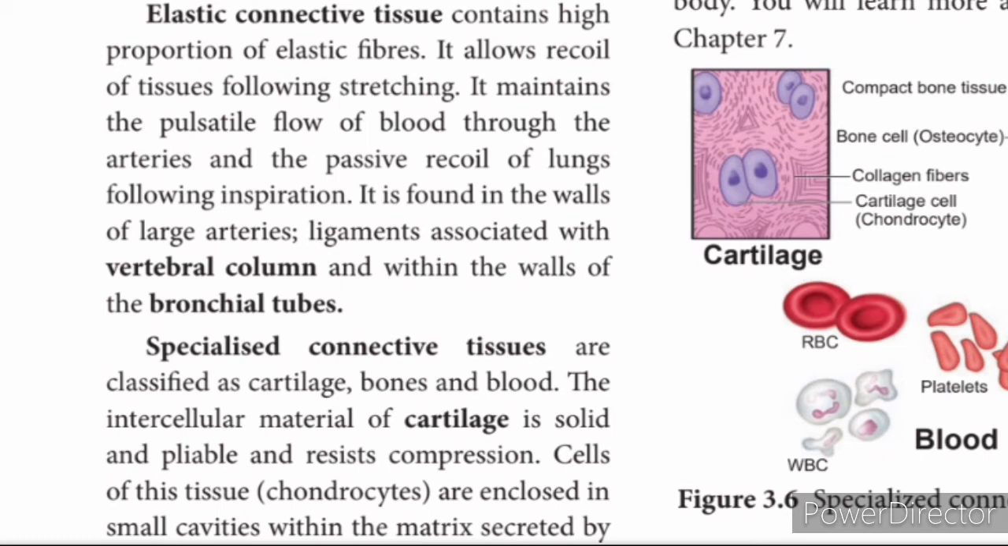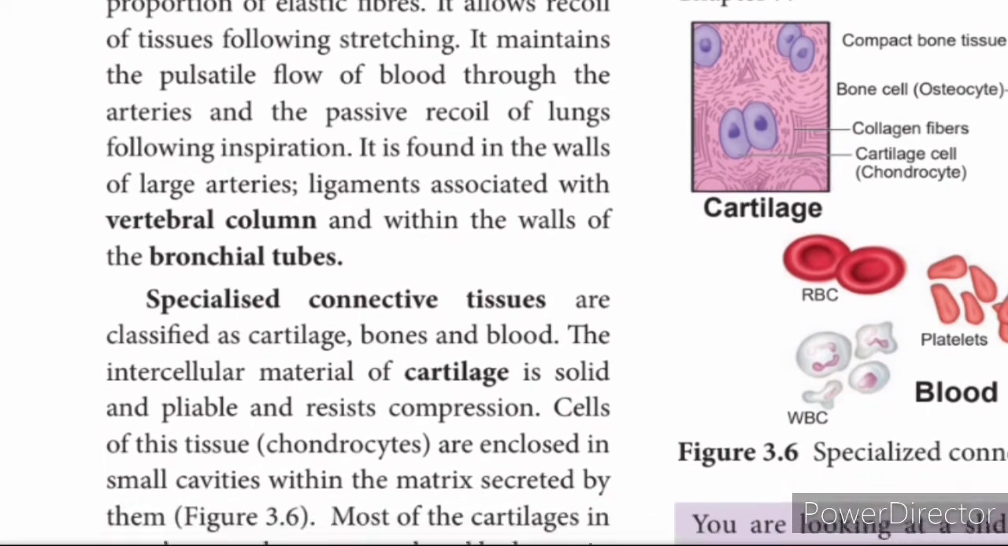Coming to elastic connective tissue, it contains a high proportion of elastic fibers. It allows recoiling of the tissue. Do you follow what is recoiling? Once it is stretched, it has to come back to its original position. It is called recoiling of the tissues. It maintains pulsatile flow of blood through the arteries and passive recoiling of the lungs following inspiration, so that it will be expired. It is found in the walls of large arteries, ligaments associated with the vertebral column and within the walls of the bronchial tubules.